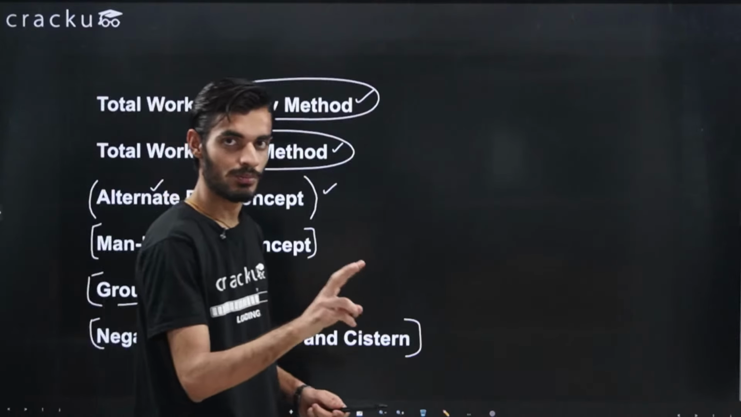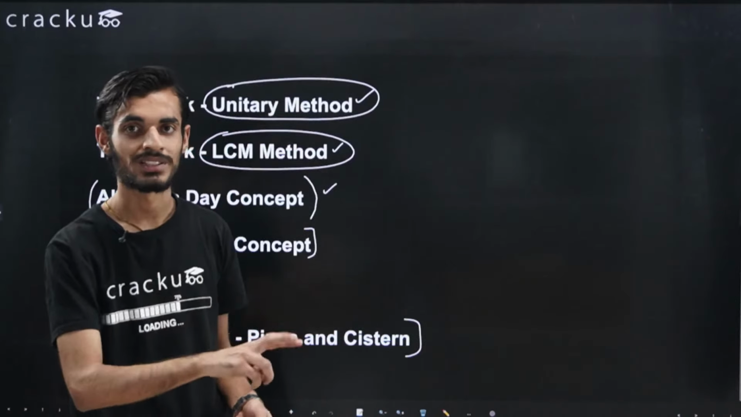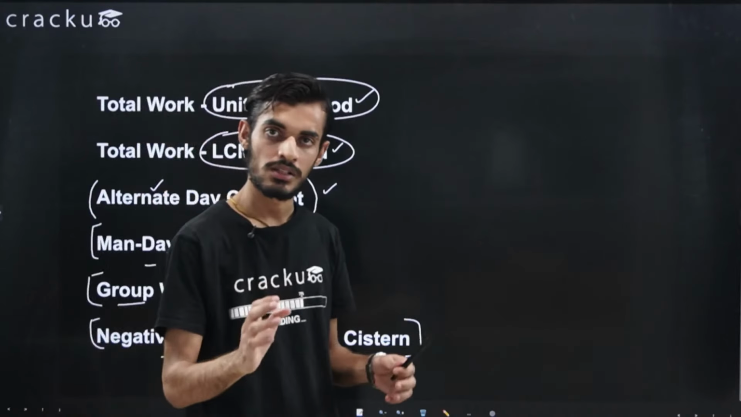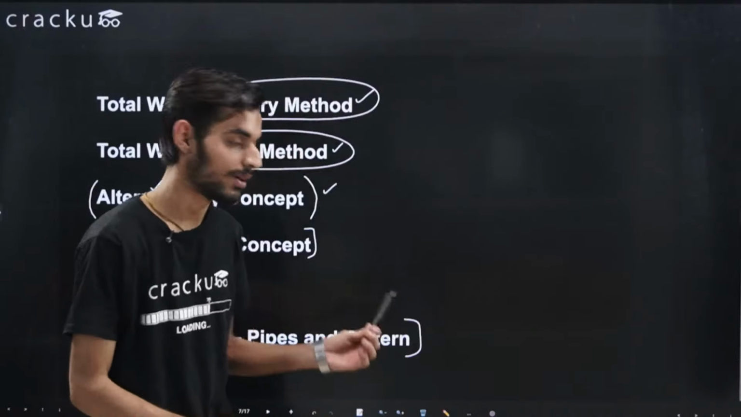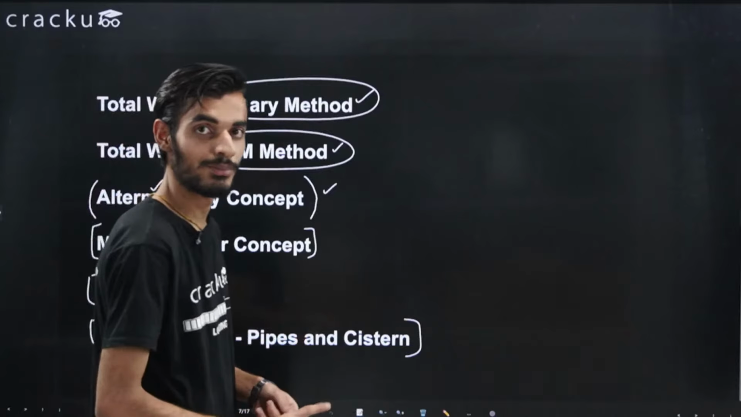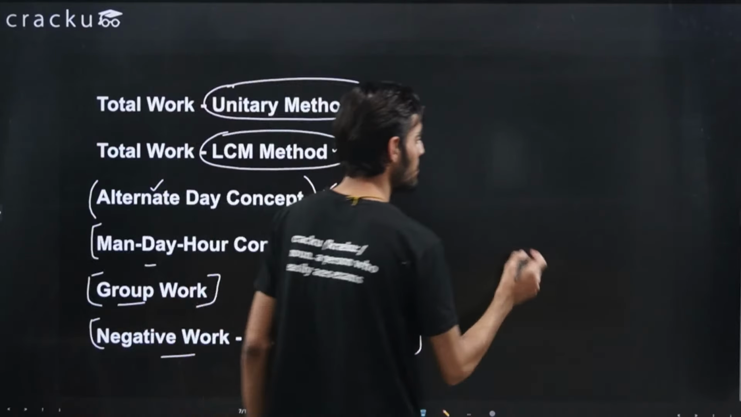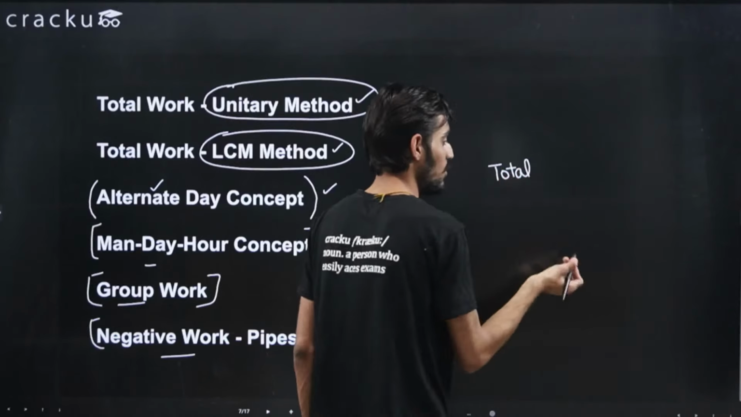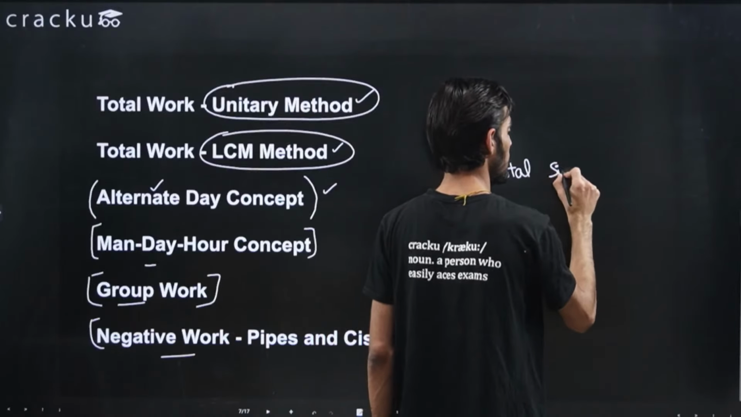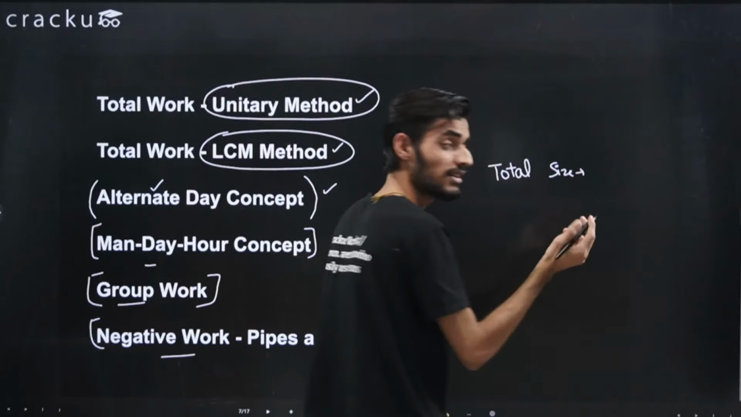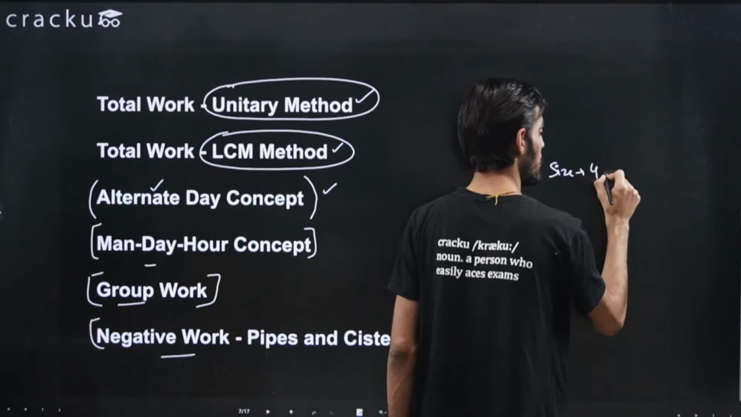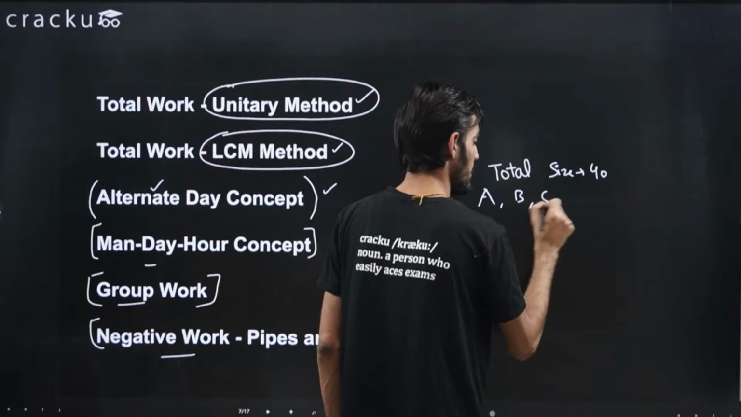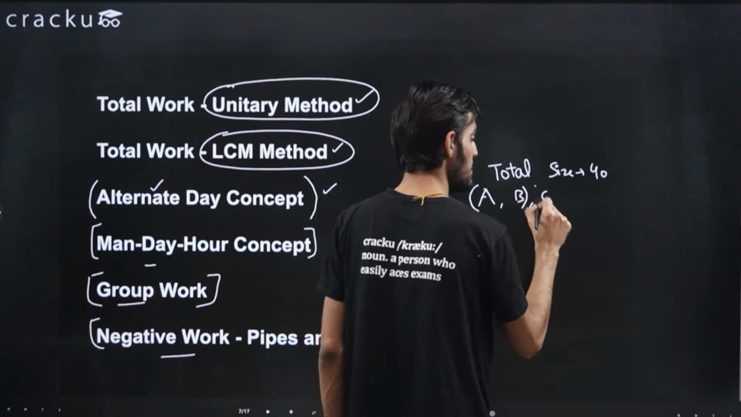Let's say I denote them by persons, so the first two persons are doing positive work and the third person is doing negative work. So you will just subtract the efficiency of the third person and you will get whatever is being asked in the question. For example, let's say I'm given the total size of a tank, just taking a random example, as 40, and there are three pipes A, B and C. A and B are filling pipes and C is an emptying pipe.